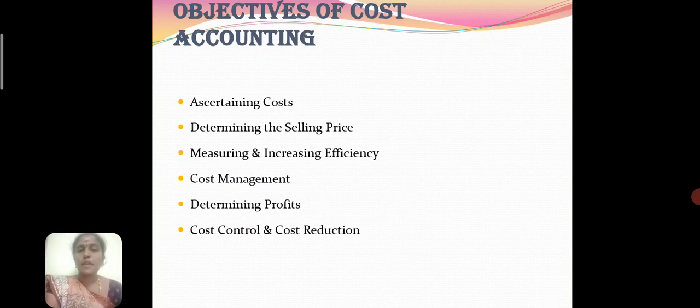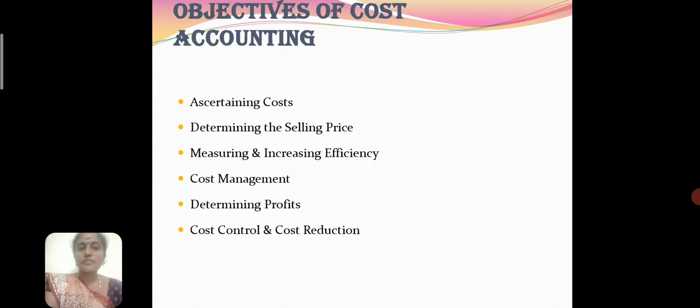The next, determining of profit. Every concern's main objective is to earn profit. The objectives of cost accounting also assist in determining the profit of each and every business activity. It produces statements at intervals which are used by the management to determine the profitability of the business. Cost accounting helps to understand daily, weekly, monthly quantities of the units produced and accumulated cost with appropriate analysis.